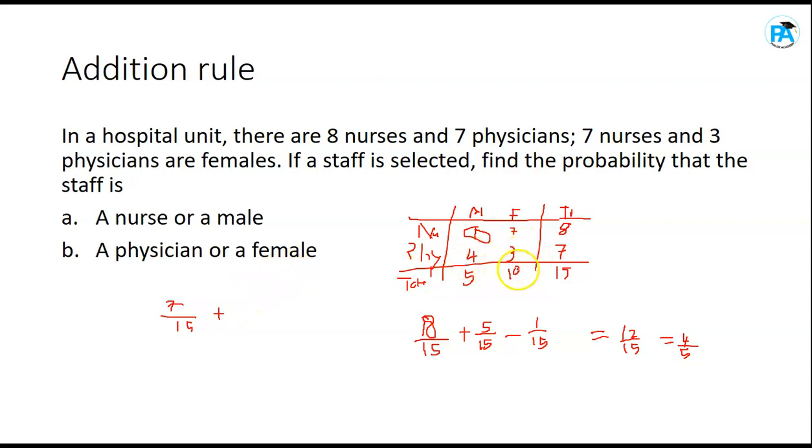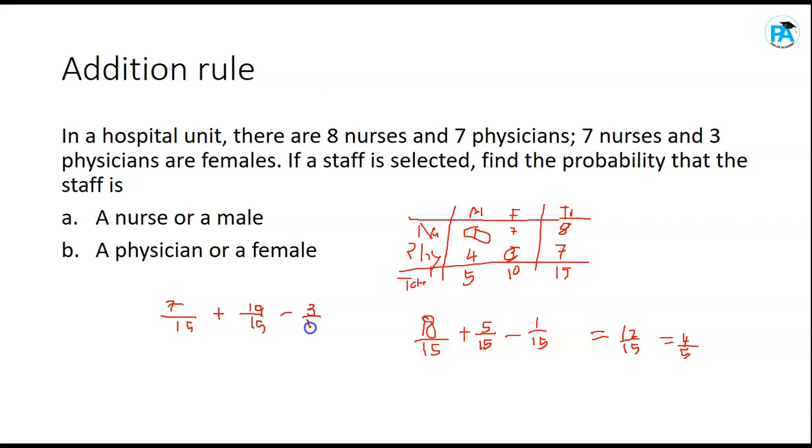It will be total number of females, which is 10, over the general total, which is 15. Then what is the intersection? Physician intersection female, meaning those who are physicians and at the same time female, there are 3. So minus the probability of that intersection.